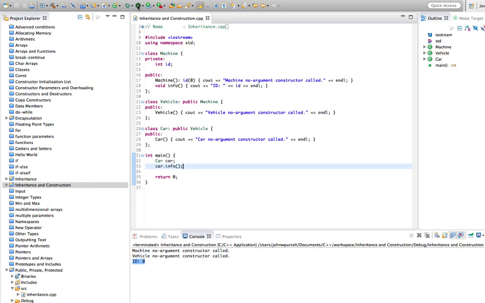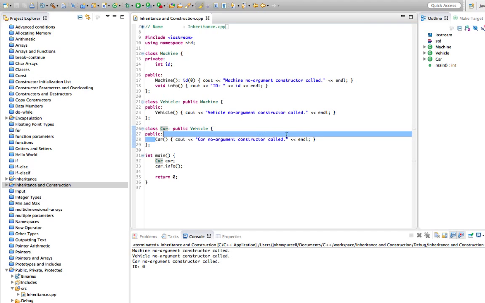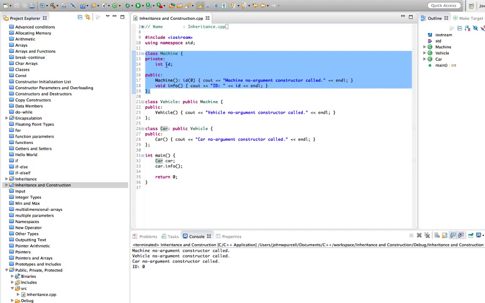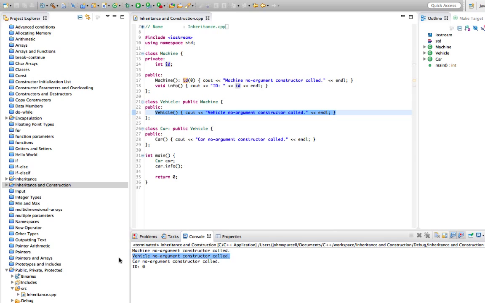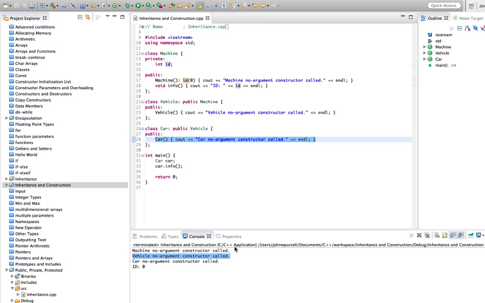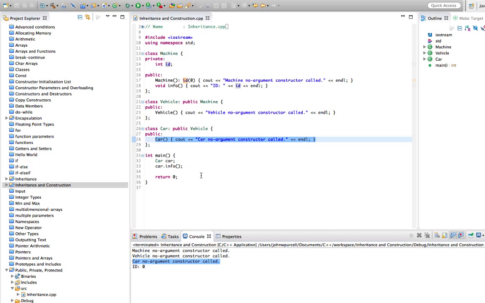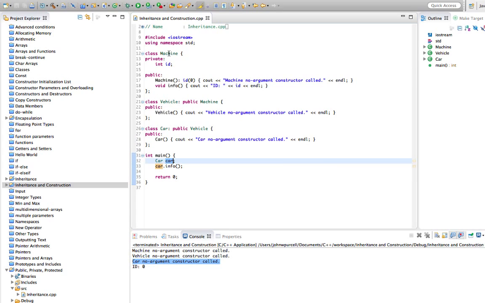So now if we run this, we find that C++ will call all the constructors of all the superclasses above car before calling the car constructor. So first it calls the machine constructor, which initializes the ID. Then it calls the vehicle constructor, and we can see that running here. Finally it calls the car constructor, the constructor of the object itself. And again, car has an ID because it's an indirect subclass of machine at the top of the hierarchy here. Machine had an ID, but we couldn't refer to that in car because it's private in machine.